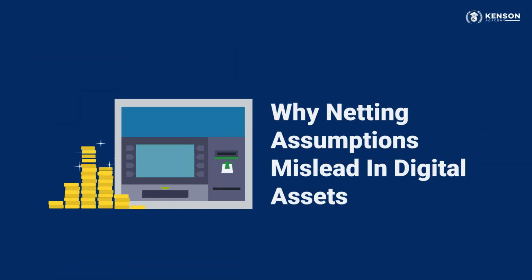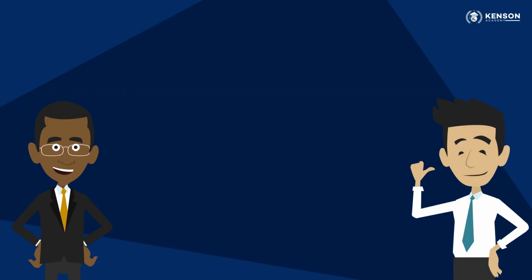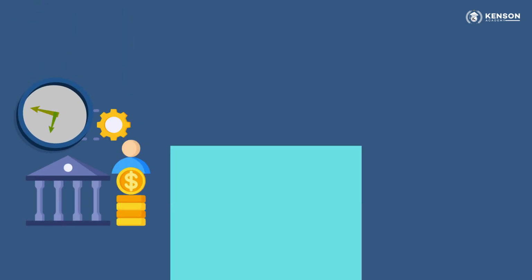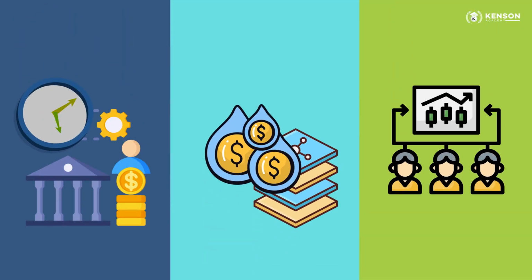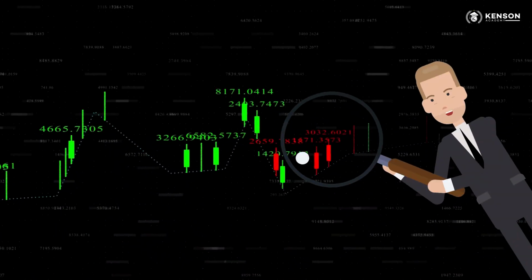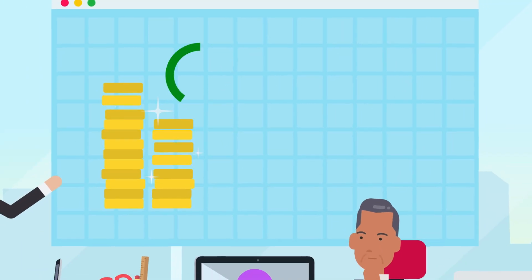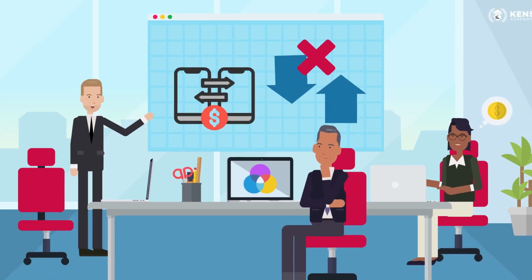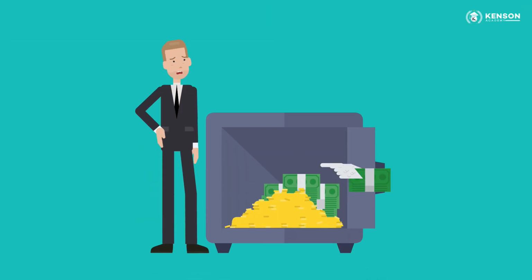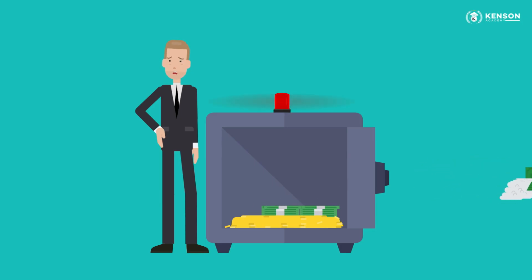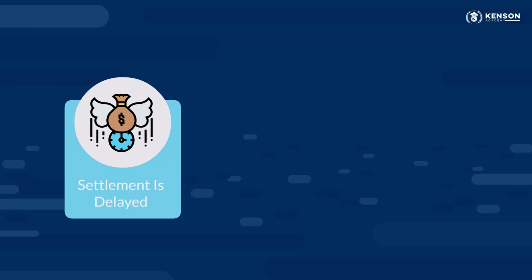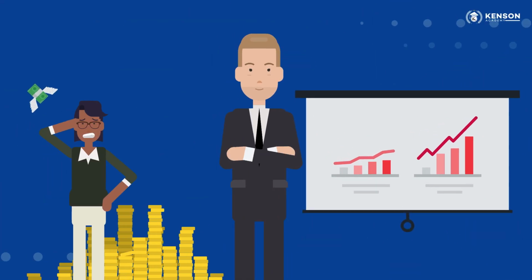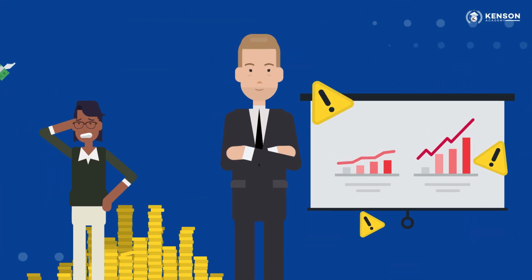Why netting assumptions mislead. In traditional markets, netting works when settlement is synchronized. Clearinghouses coordinate timing. Liquidity is centralized. Counterparties are known. Digital asset markets operate differently. Settlement is continuous. Liquidity is fragmented. Execution and final ownership transfer are not guaranteed to align. A position that appears hedged may still expose its full notional value if settlement is delayed, liquidity dries up, or a smart contract fails. Gross exposure becomes visible only when it is already stressful.